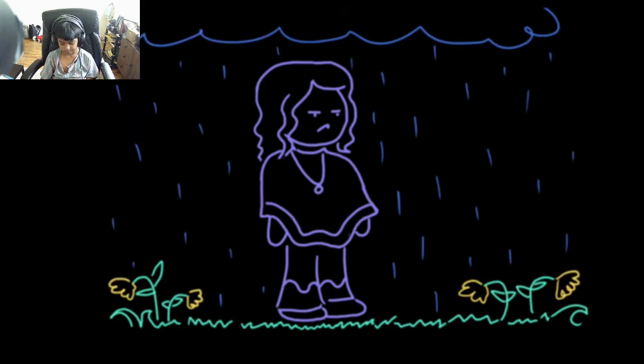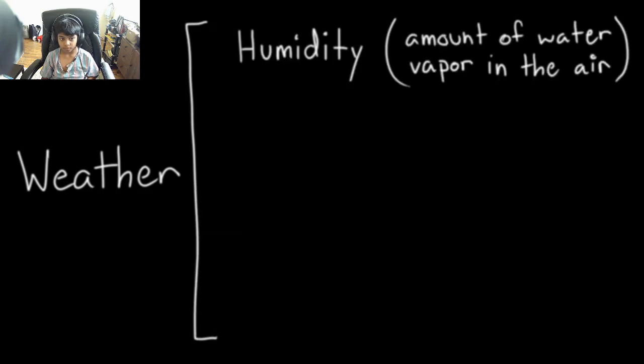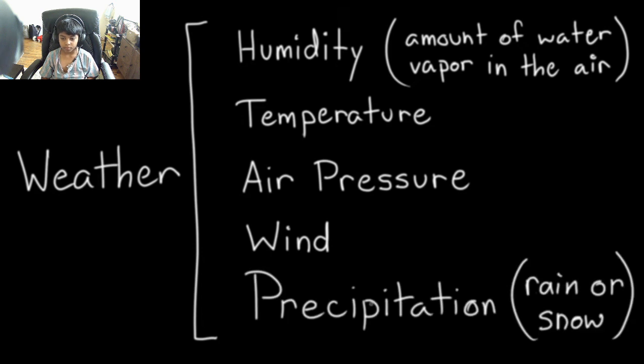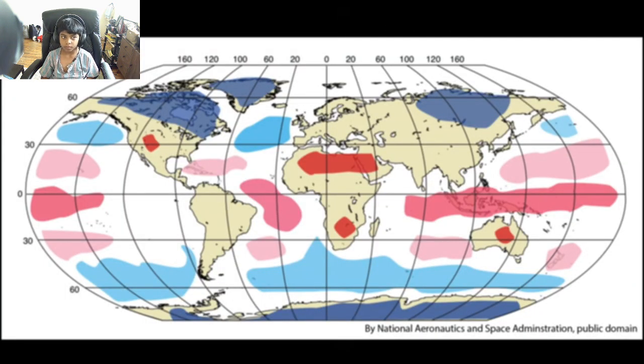Weather changes from day to day and from place to place, so scientists have to consider a lot of different factors to understand it. Weather can refer to humidity, or amount of water vapor in the air, temperature, air pressure, wind, and of course, precipitation, like rain or snow. When heat from the sun enters Earth's lower atmosphere, it affects the temperature and humidity of the air.